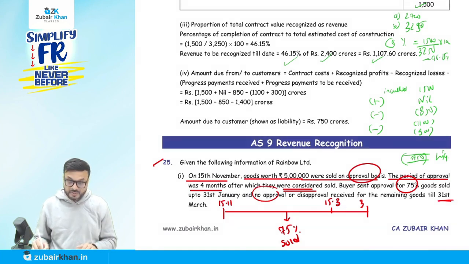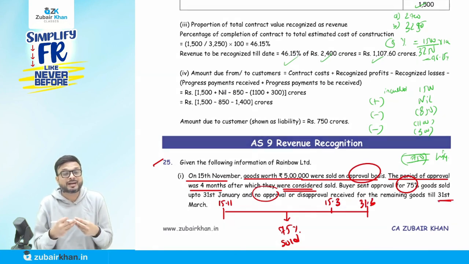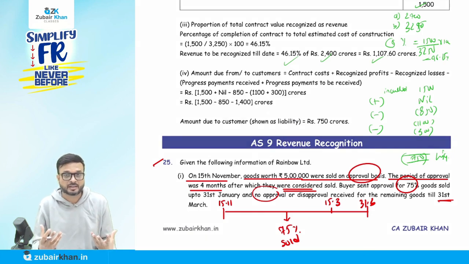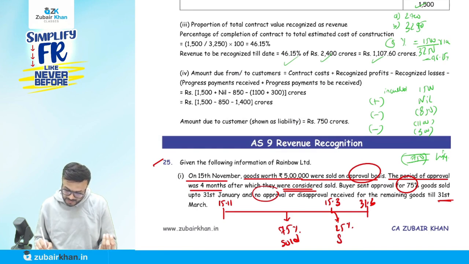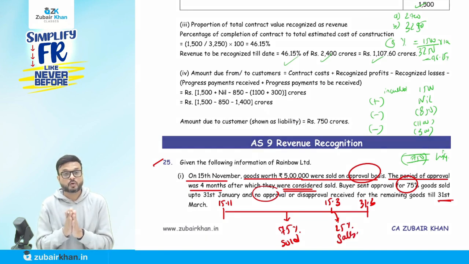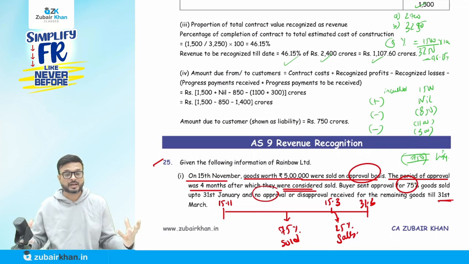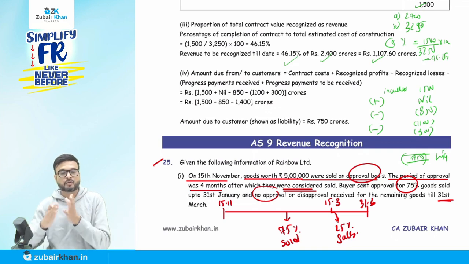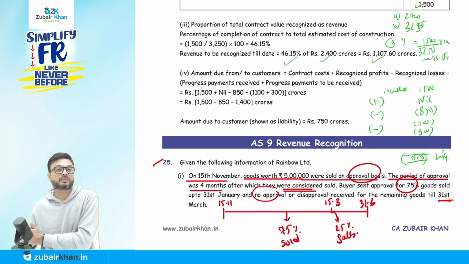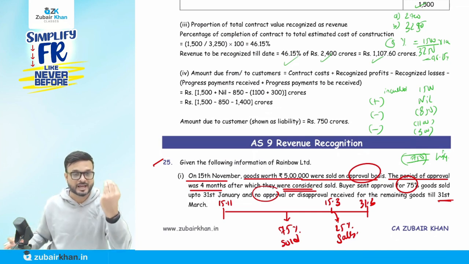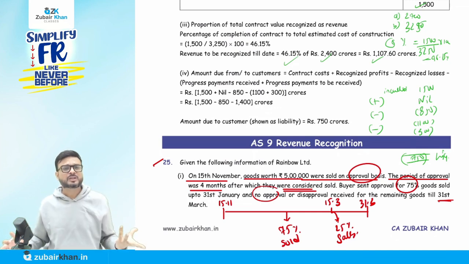The remaining 25% will also be considered as sales, because the 4 months has expired, the reasonable period we decided earlier has expired. So even though approval is not given for 25%, it will also be considered as sales. Simple.